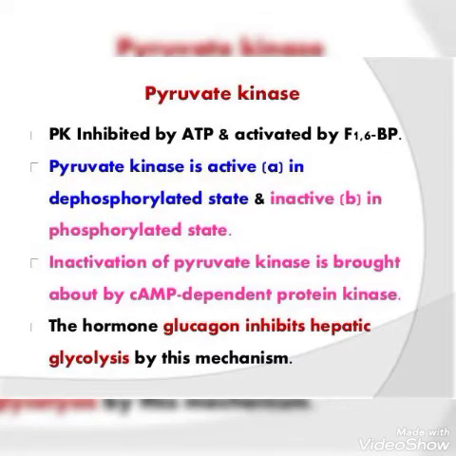The third regulatory enzyme is pyruvate kinase. Pyruvate kinase is inhibited by ATP and activated by F1,6-bisphosphate. Pyruvate kinase is active in the dephosphorylated state and inactive in the phosphorylated state. Active is alpha and inactive is beta. Inactivation of pyruvate kinase is brought about by cAMP-dependent protein kinase. The hormone glucagon inhibits hepatic glycolysis by this mechanism.